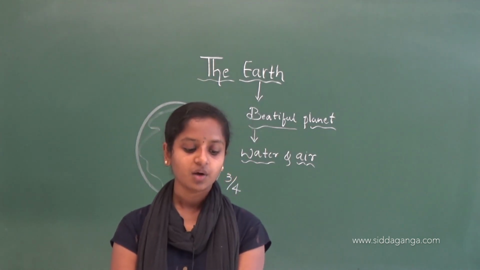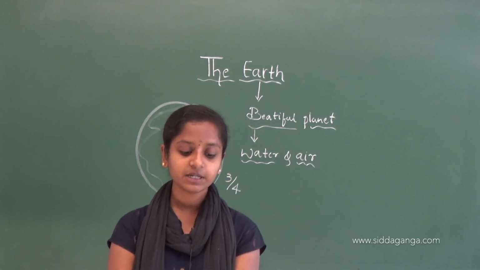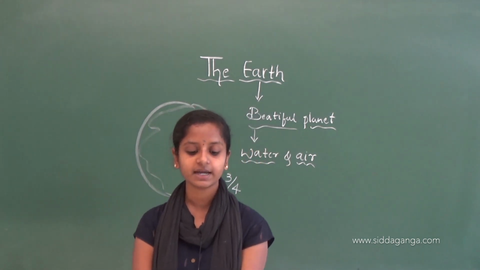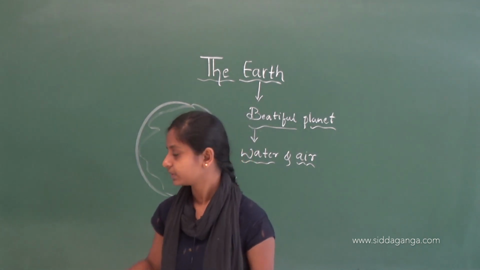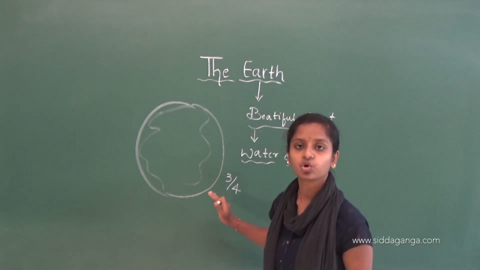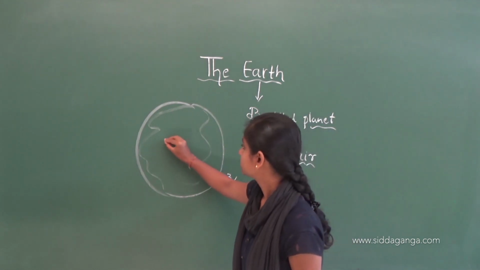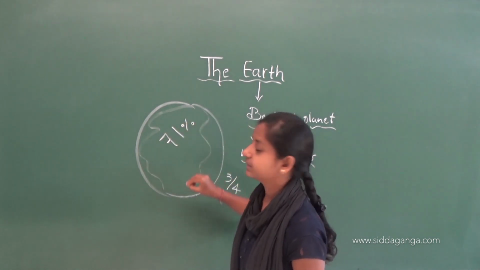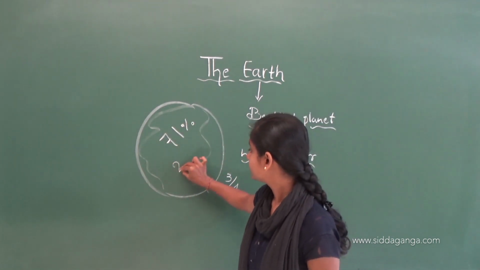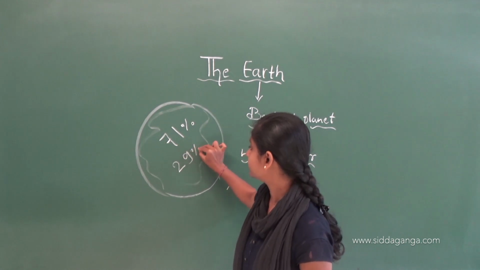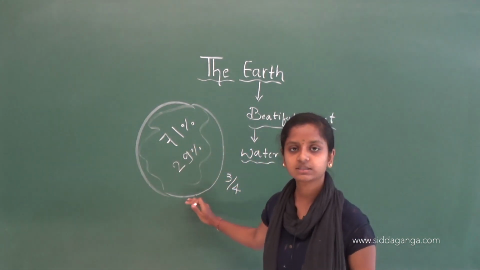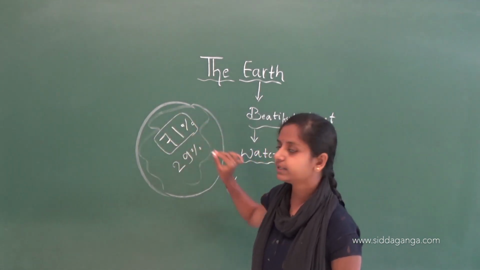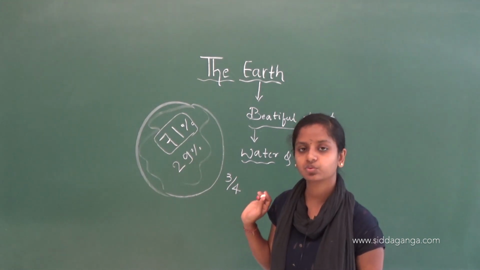Water occupies 71% of the planet and land is 29%. See, here on our Earth, water is about 71% and land is about 29%. So on our Earth we can see a larger amount of water.